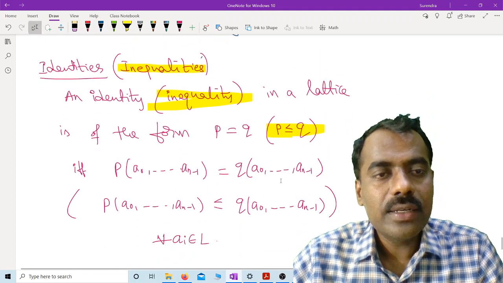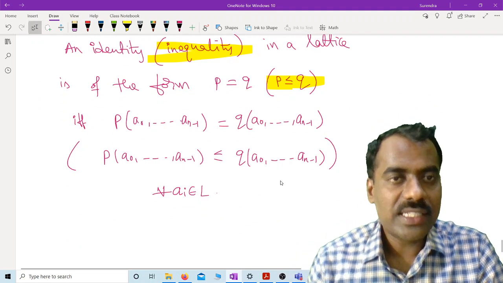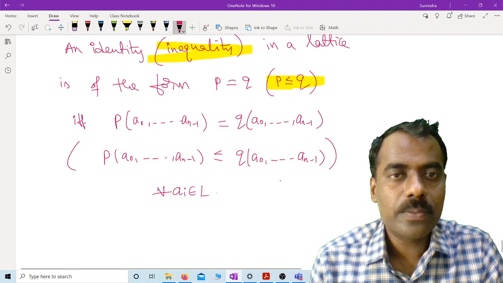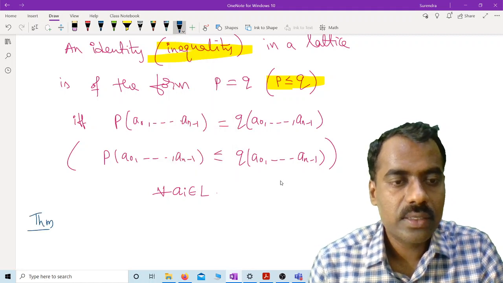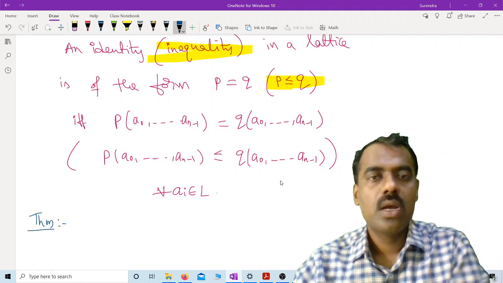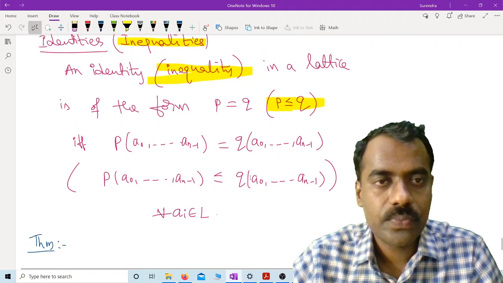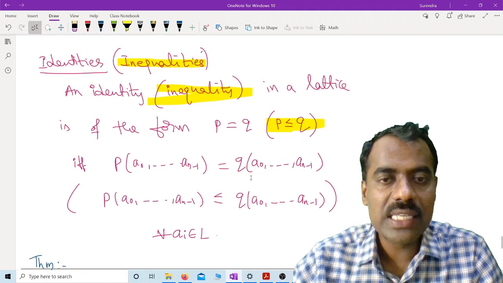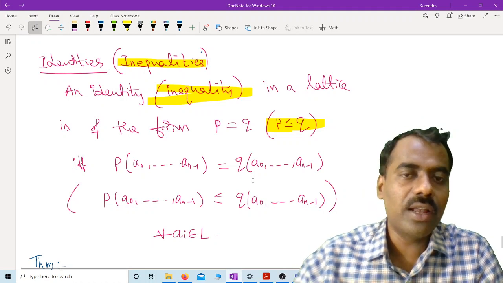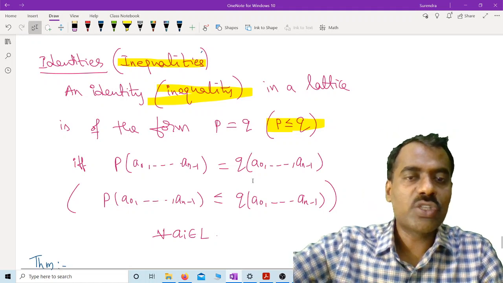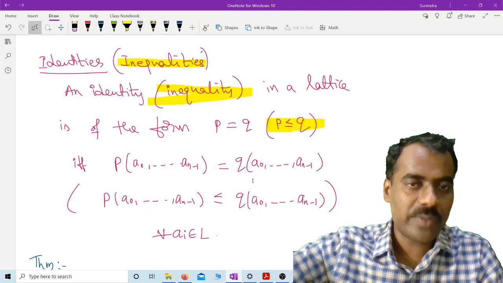A simple theorem you can check here, and then we'll stop. Easily we can prove that the polynomials we take are isotone. What is meant by isotone? If you recall, isotone maps, because polynomials are maps, are functions.